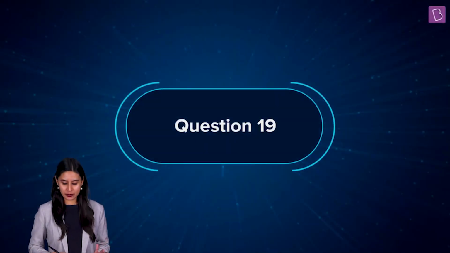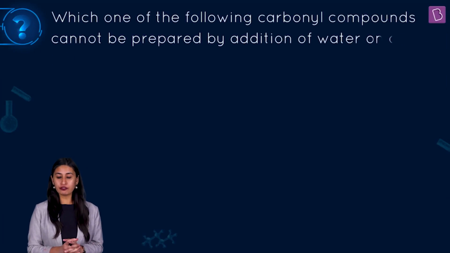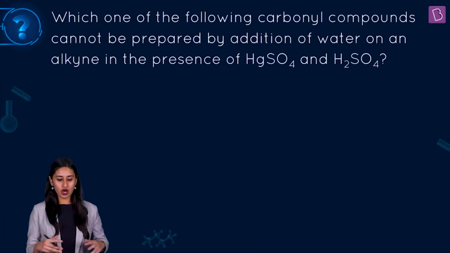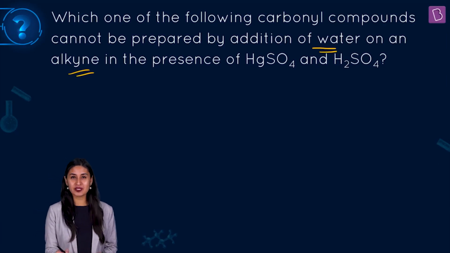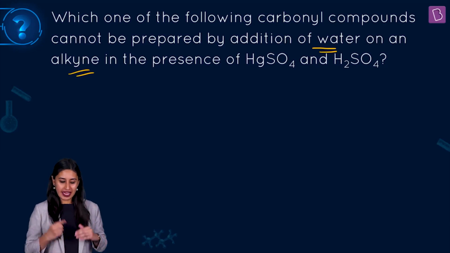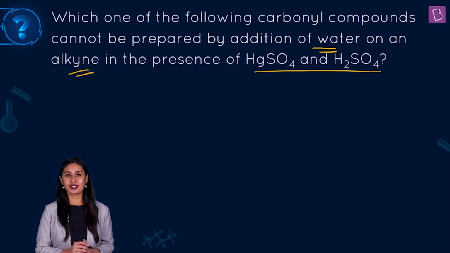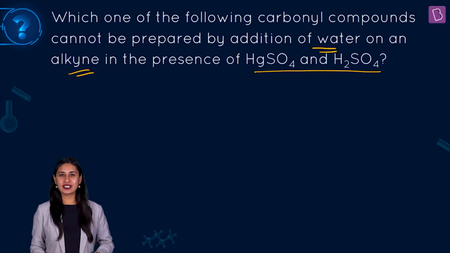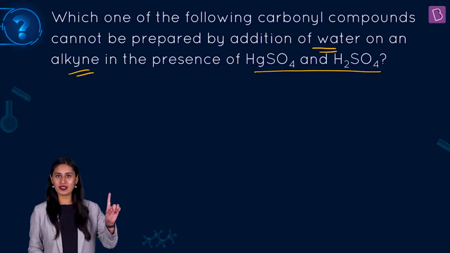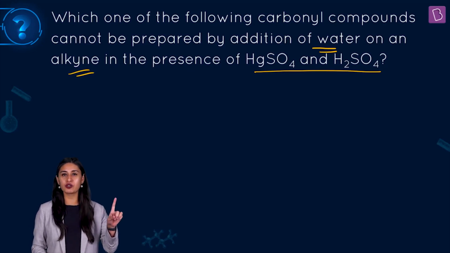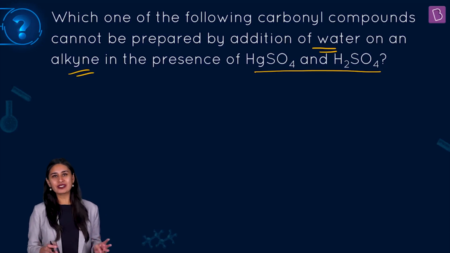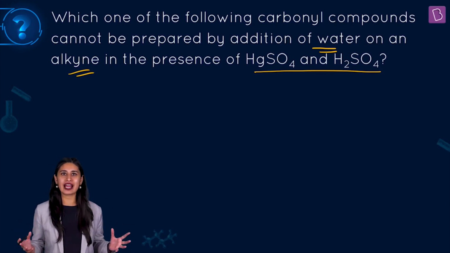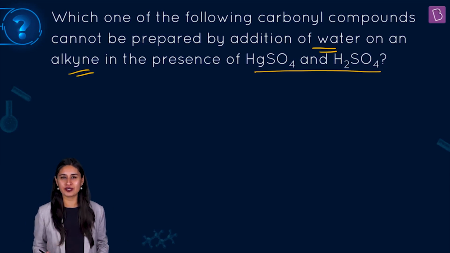Now, let's test our skills with this question, which says, which one of the following carbonyl compounds cannot be prepared by addition of water on an alkyne? So water on an alkyne in the presence of HgSO4 and H2SO4. So the skills will be tested here. What all skills? Number 1, whether you know which rule to apply here, Markovnikov rule or anti-Markovnikov rule. Number 2, whether you know tautomerization or not, right? And number 3, if you know the mechanism, then you will get high definition clarity. So let's see the options straight away.